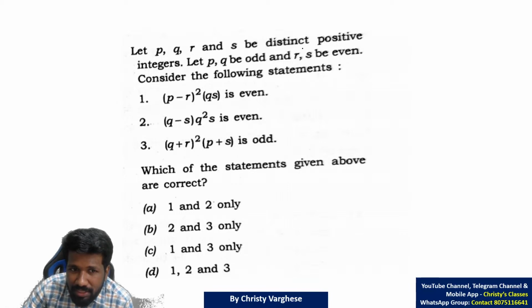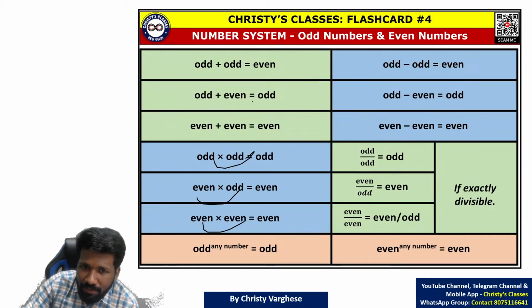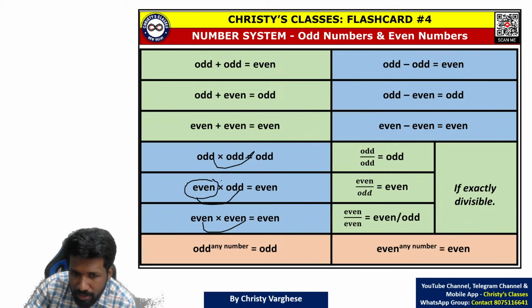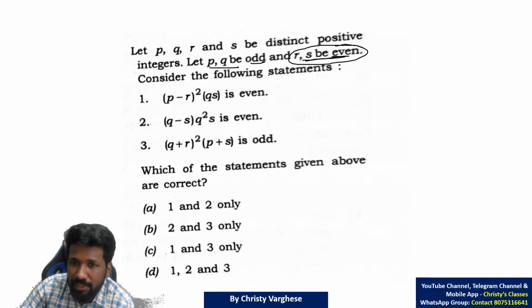P, Q, R, S are distinct positive numbers. P and Q are odd. R and S are even. Let us start from here. R and S are even. We know that if an even number is there in a product, whether the other number is odd or even, the product will be even. This will help you to finish this question faster.